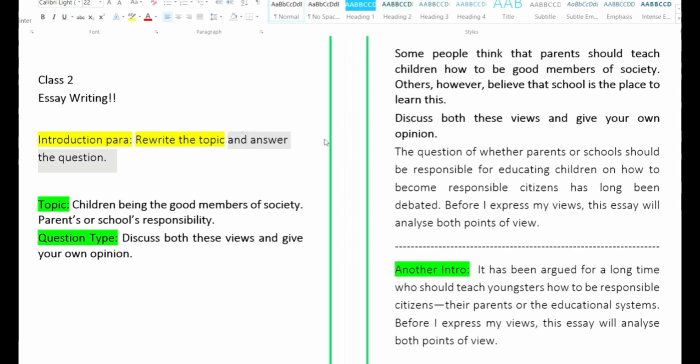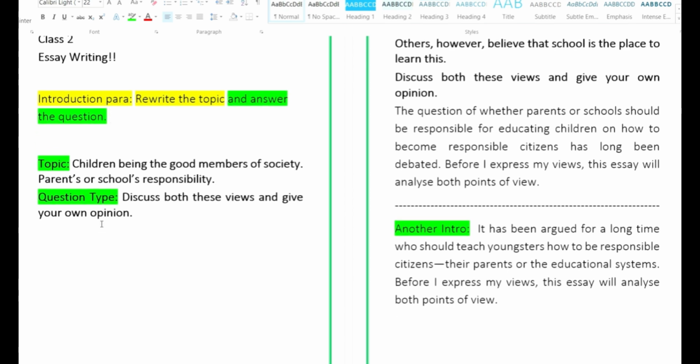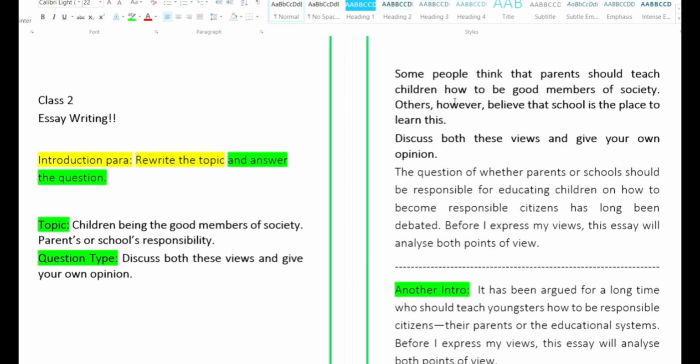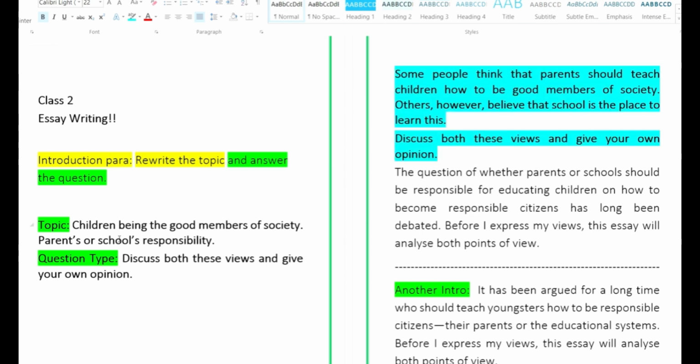Right. Now, after doing this, let's understand what exactly the topic is and what the question is. So, after reading this essay question completely, I have divided it according to the notes. That is the topic: children being good members of society.